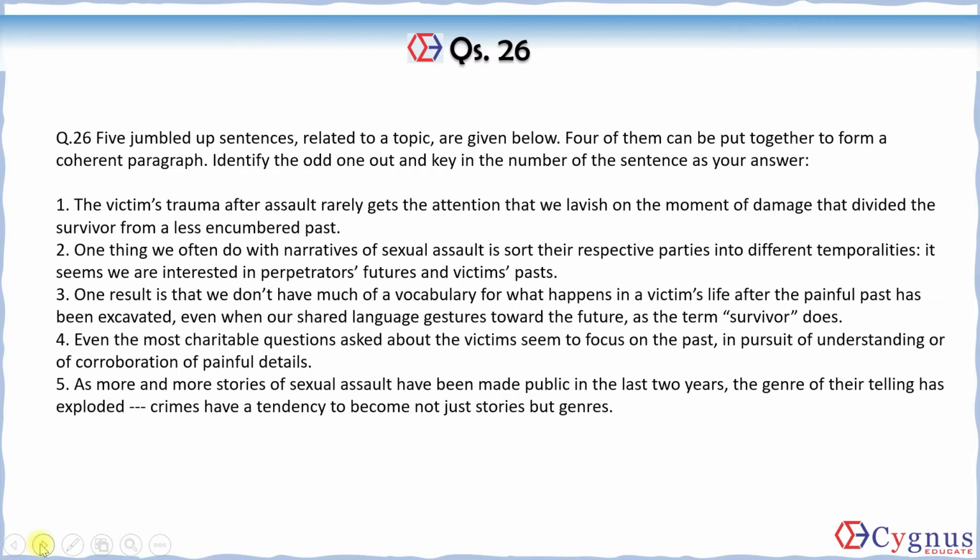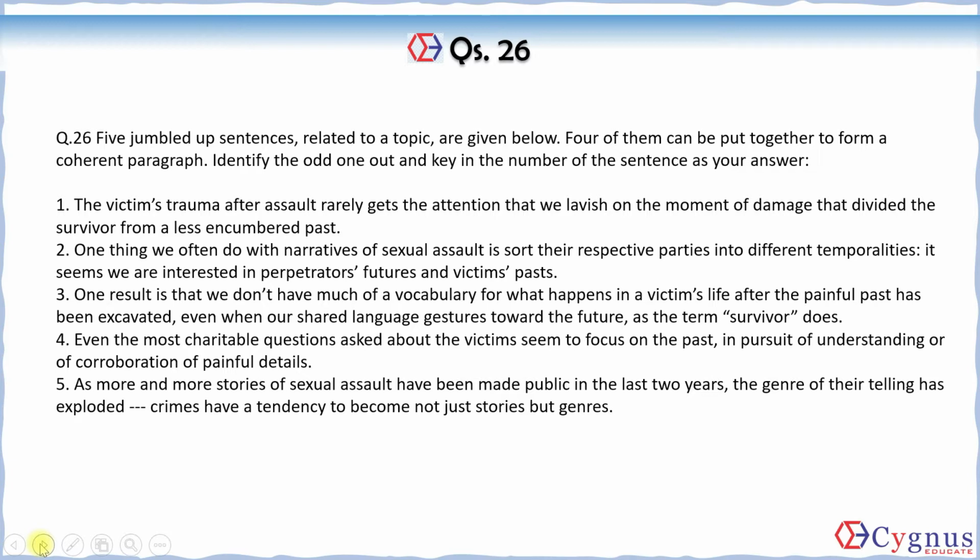We have to scan the passage and try to find one underlying theme that connects the sentences, and we have to try and locate a flow of ideas because of which 4 can be connected and a coherent paragraph can be formed. There will be one sentence which will be tangential probably, or which will fall out of this theme, and that cannot be included in your coherent paragraph. We will identify that as the odd one out, and that will be our answer.